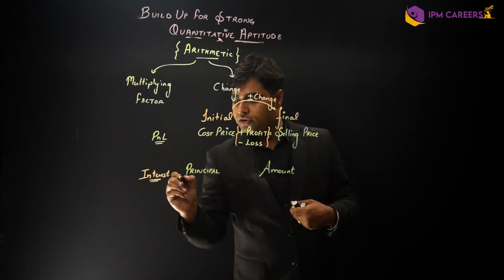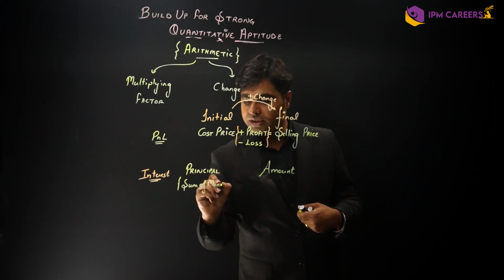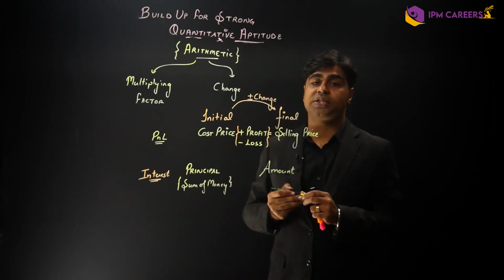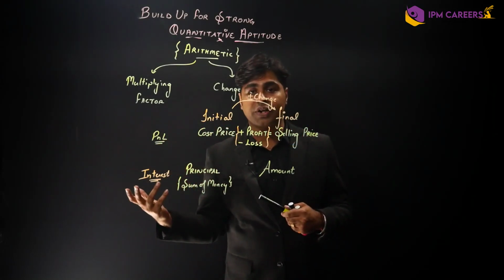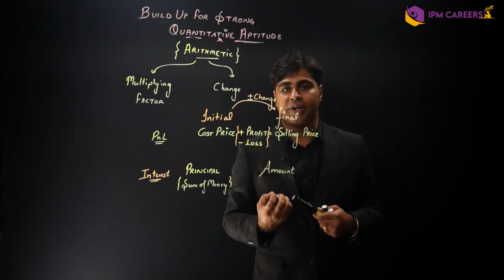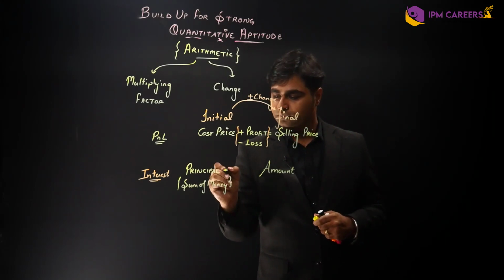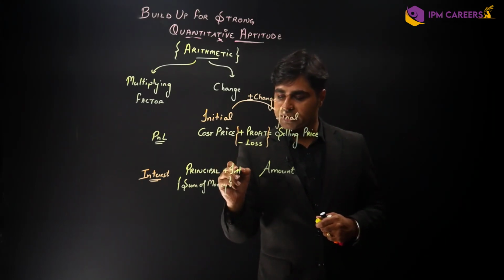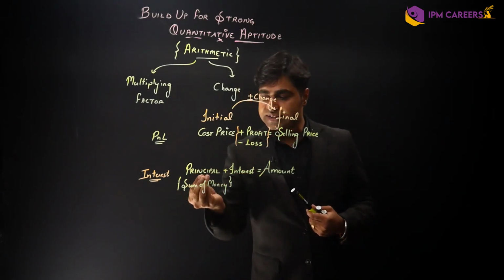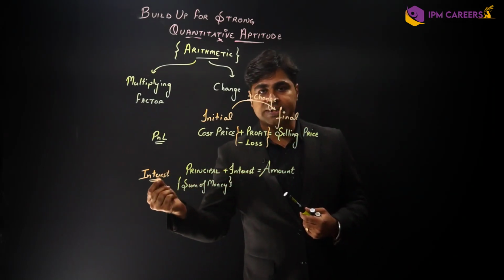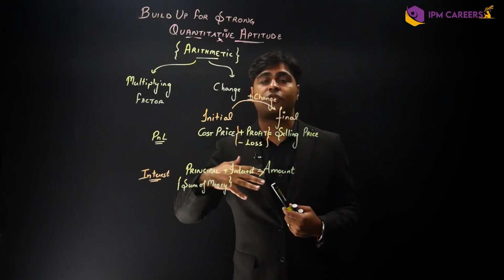Then you gave it to someone who promised to give you some extra money out of it, right? And the final amount of money that you got is called the amount. And the difference between these two is called the interest. Now this is also called the concept of simple interest as well as compound interest, and based on this particular thing only, even the simple interest and compound interest formulas are derived.